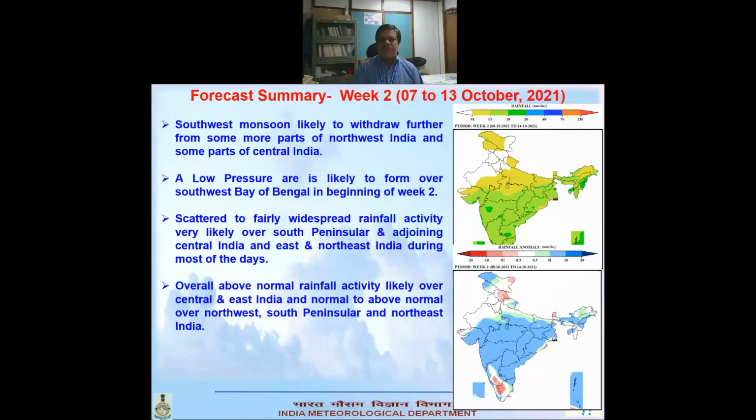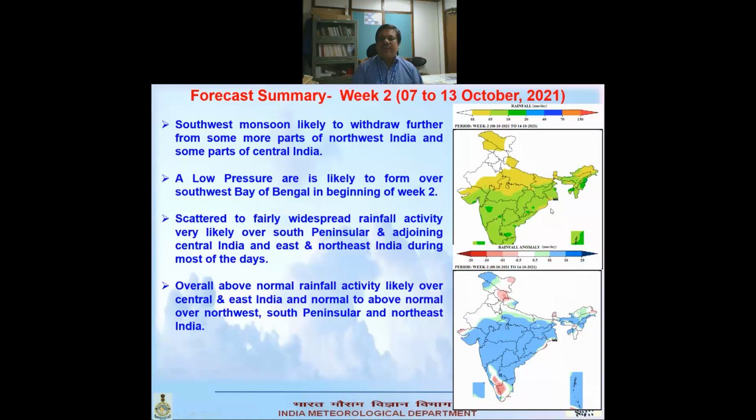So this is the first week weather, and if we see the second week weather, we can see this region is totally white, so rainfall is reduced. The southwest monsoon is likely to withdraw further from many parts of northwest India, and also some part of the south. It may start from central India.